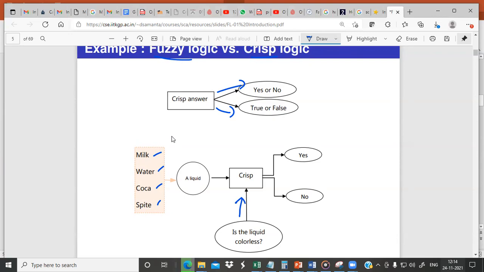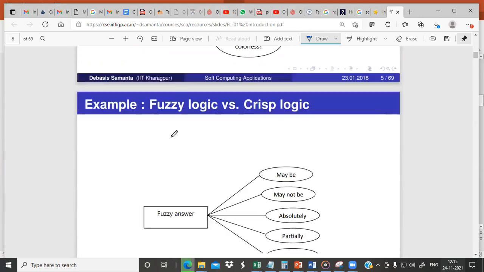If the input is milk, the answer is no, it has a color. For water, the answer is yes, it is colorless. For Coke, the answer is no, and so on and so forth. There is no ambiguity in that. Such features are called crisp data sets, and for dealing with such features, we can use crisp logic.